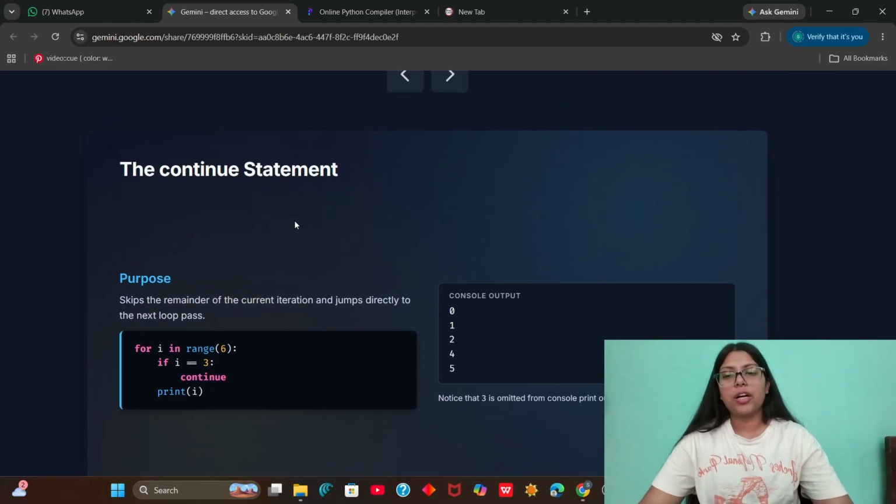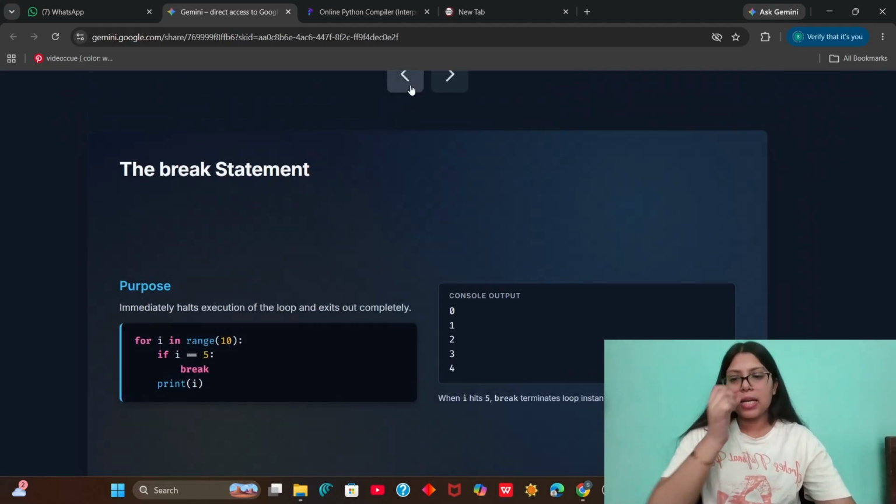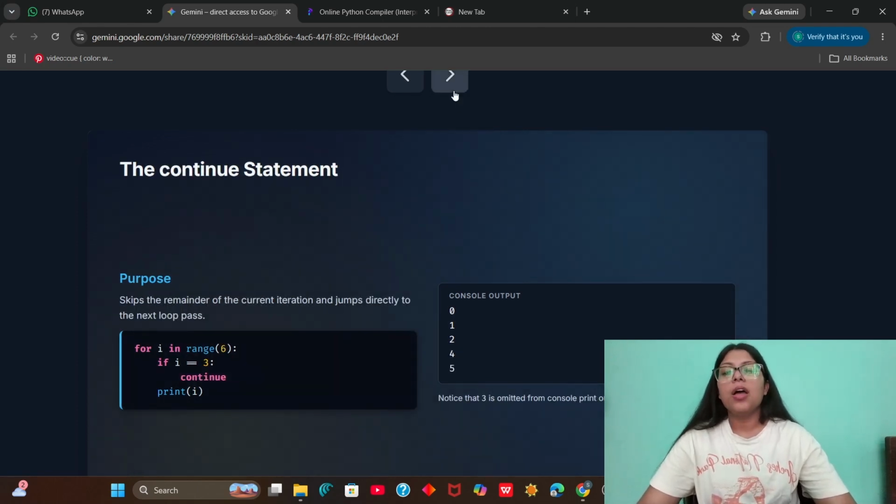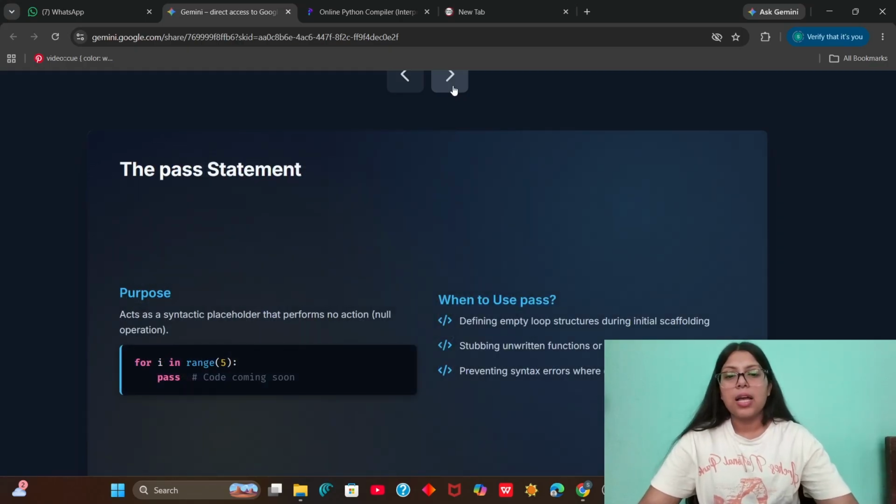This is the use of the continue statement. In the break statement, whenever a condition was true, we halted the execution of the loop altogether and exited out of the loop. But in continue, we are not stopping the whole loop execution, we are only jumping to the next iteration.